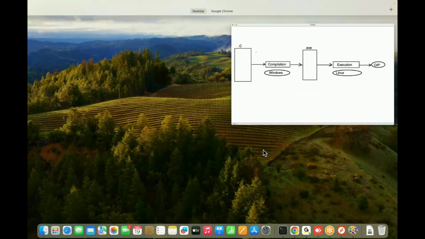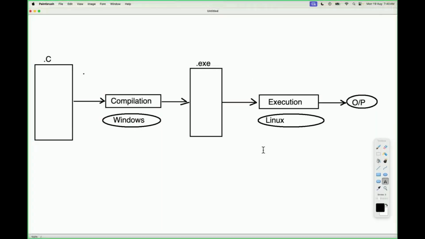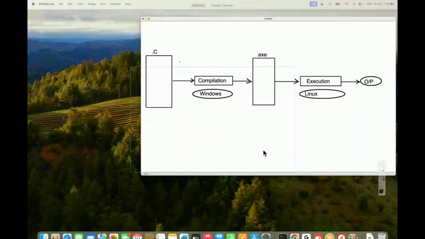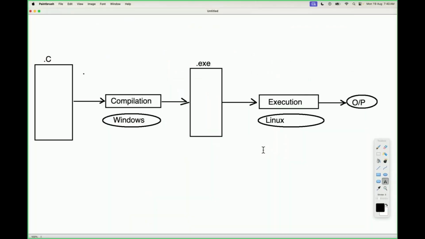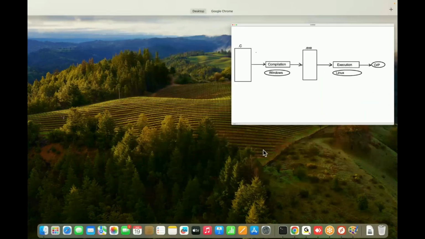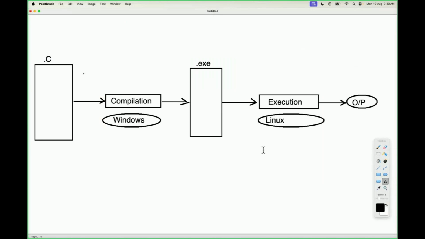Start this one also. Okay. Now it is taking rest, I think so.